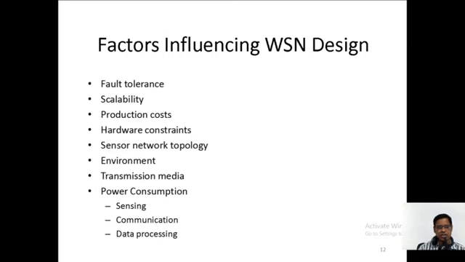Through this, the sensors are used in different environments, and for transmission media, the sensors transmit the information to more than one transmission media. It has less power consumption, less memory space, less size, less data processing, less communication, less sensing.